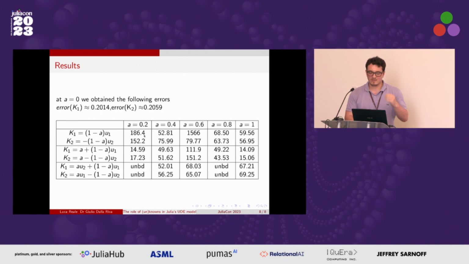So if we look at no error whatsoever, we get a very good fit, right? And even varying A slightly, we start getting crazy results. So basically, moral of the story is no. If you have incorrect specifications, your UDE won't necessarily be able to fix those mistakes.